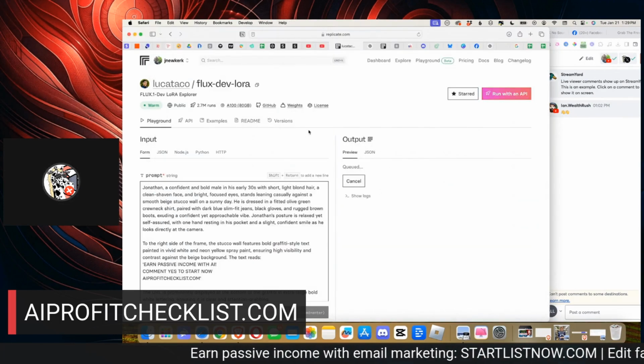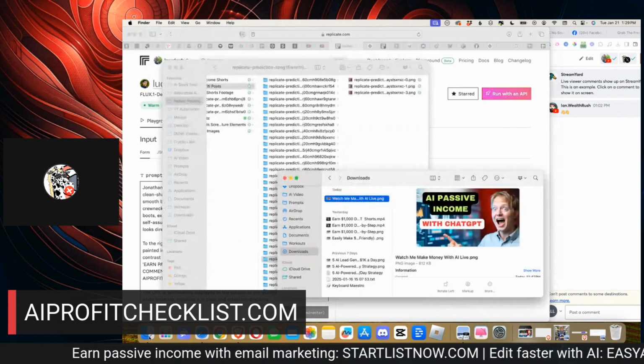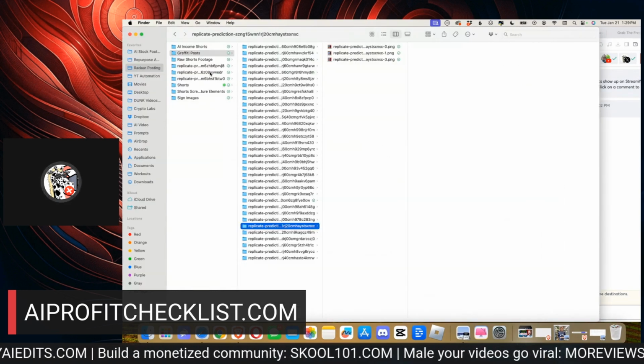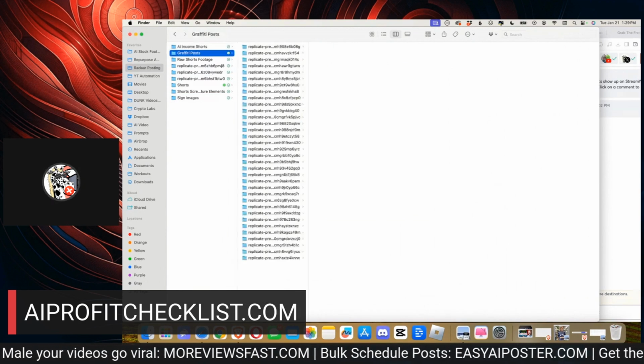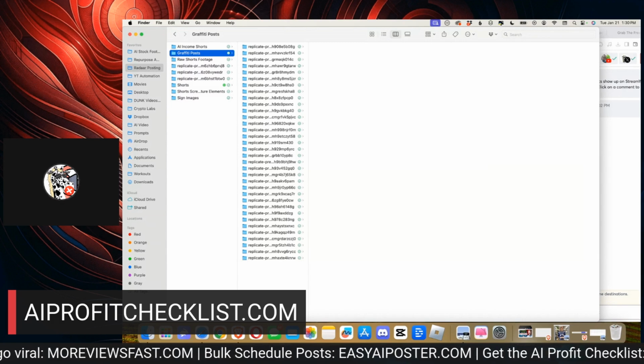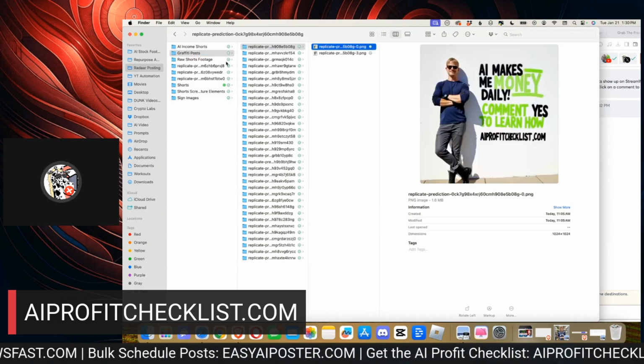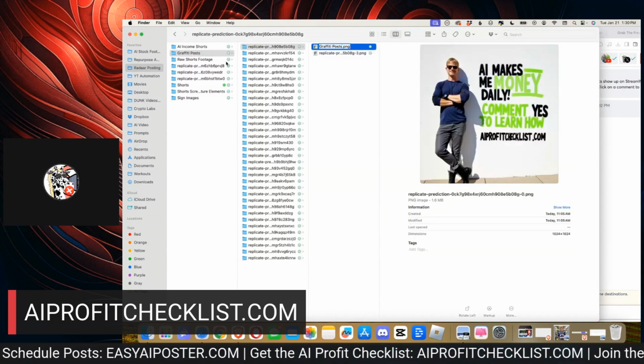Queuing up for some reason. So what I'm going to show you now is really what I do for the next step. I'll show you what I have in this other one, sign images. I'm just going to grab this title, Jonathan Graffiti, I'm just going to call him. So let's go to this first one. I'm just going to paste it, that same type.